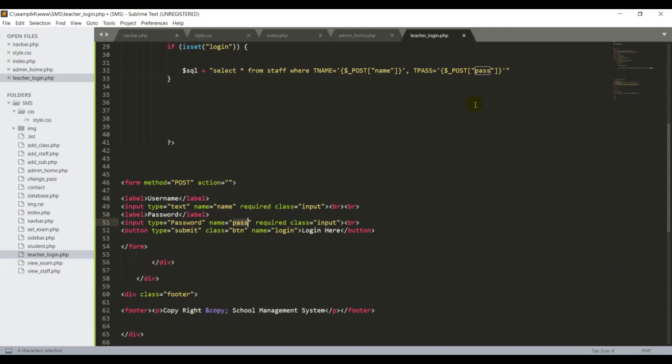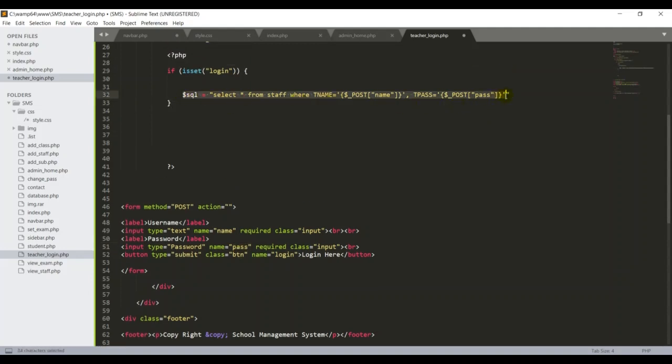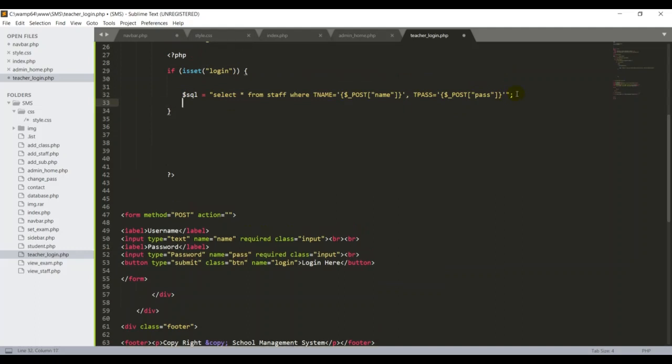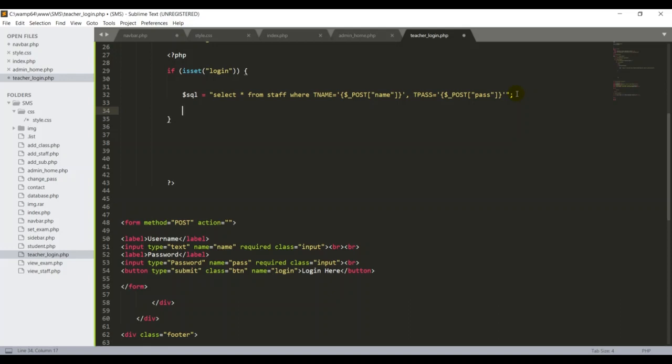So then what I have to, guys, okay, now we have to write the query for our select query. Then at the end of that, you have to put the semicolon, very important. Each PHP tag, you have to put that. Then I want to run this query into one more variable called res, anything, something like that. So I'm going to start with my db, because my database variable, arrow operator. Then I'm going to type query, then open and close bracket. Then I want to copy this variable, because this all the select query is stored in this variable. That's why I'm copy and paste over here, guys.